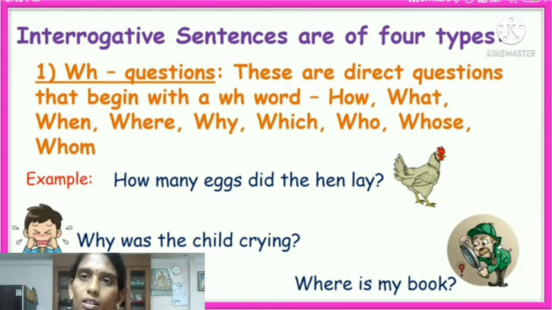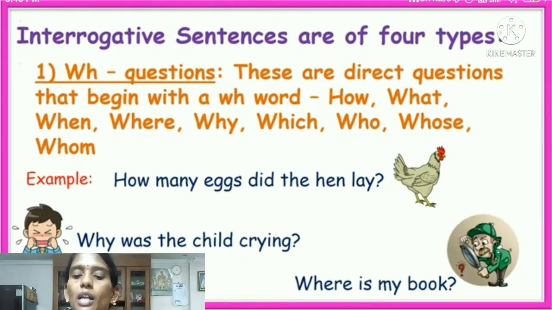We must say the reason: because he didn't have an ice cream, because his mother scolded him, like this. Next, where is my book? We say an answer for this: my book is on the table, like that. Okay, I think you understand very well.